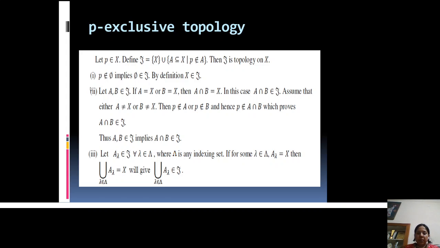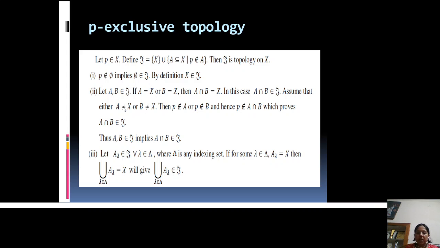For the second property, let us take any two members A and B belonging to τ, and now we will prove that their intersection, A intersection B, belongs to τ. Take two possibilities. If both A and B are equal to X, then their intersection is also equal to X, and X is already in τ, so their intersection belongs to τ. Hence in that case the second property is satisfied. Take another possibility.